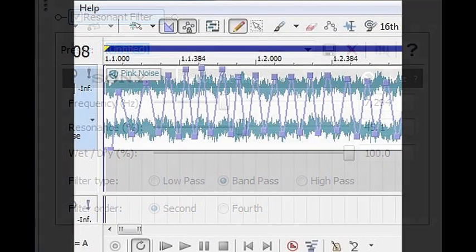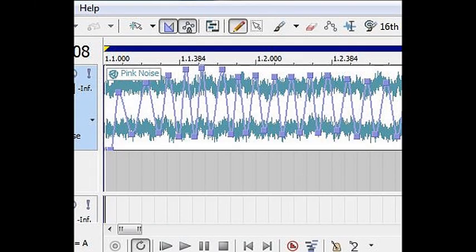And here we see the pink noise clip that we got off the internet. It's a stereo clip, that's why you see two waveforms. But notice the blue line that's going up and down, and it does it rapidly. That is sort of the trick to making this work. That blue line is an automated volume envelope. In most multi-track recording software, you can automate your volume envelope.